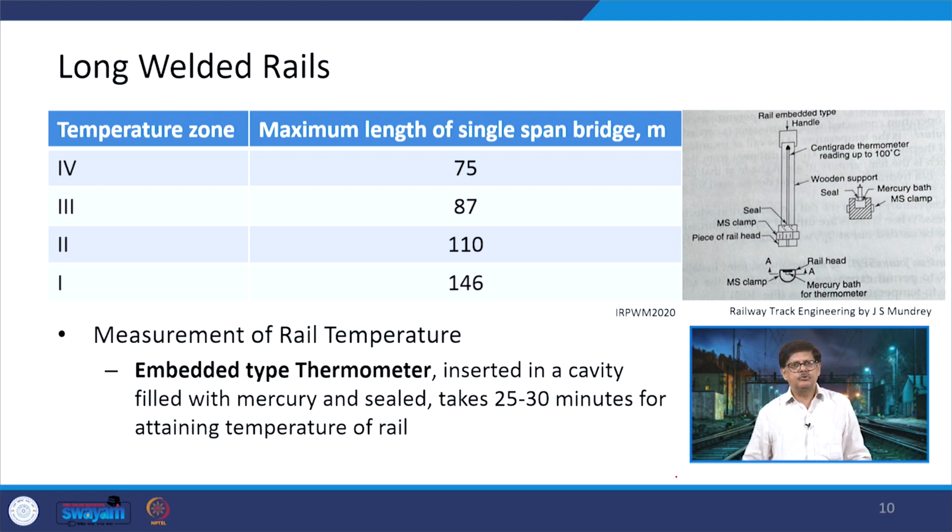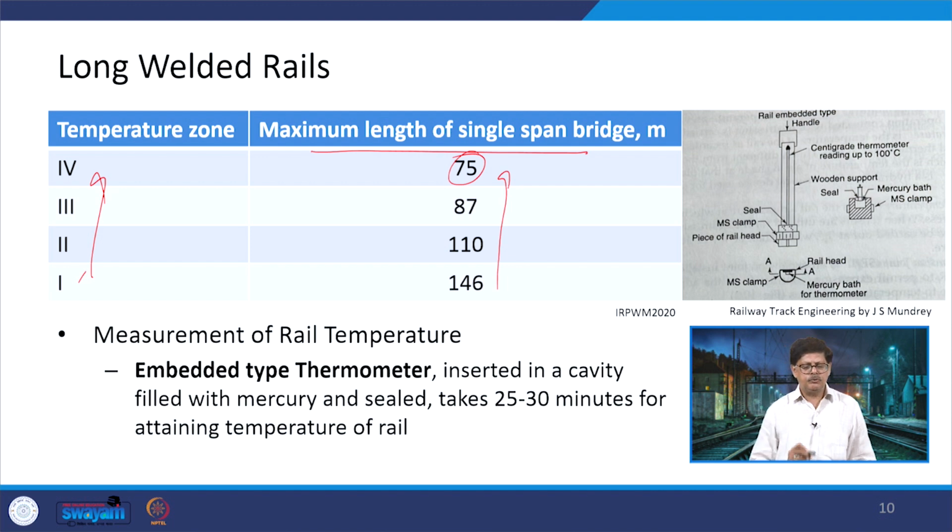Now, temperature zones, how they have been defined and what are the values which are going to be there, let us look at those one by one. The very first thing we are discussing here is the maximum length of the single span bridge, because this is another point which we have discussed. Here again if you move from zone 1 to zone 4, then the length is reducing, it is 146 meters in the case of zone 1, whereas it is only 75 meters in the case of zone 4.